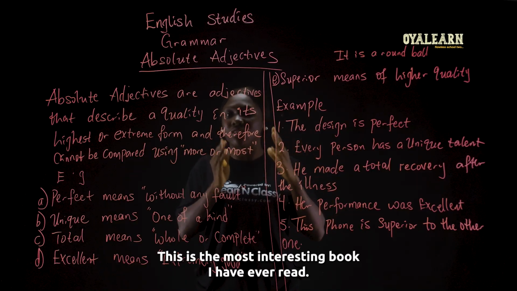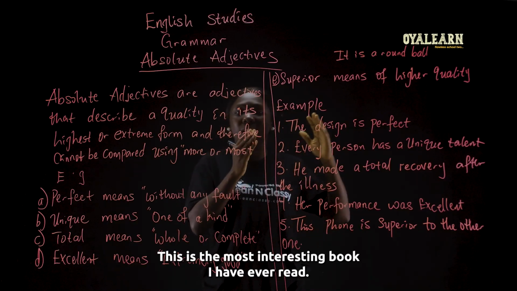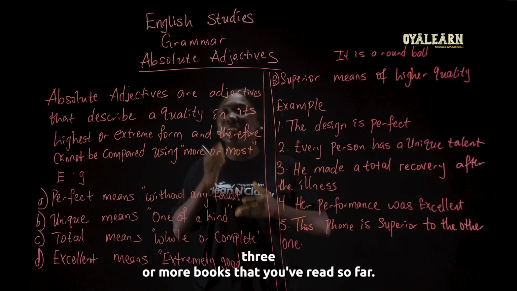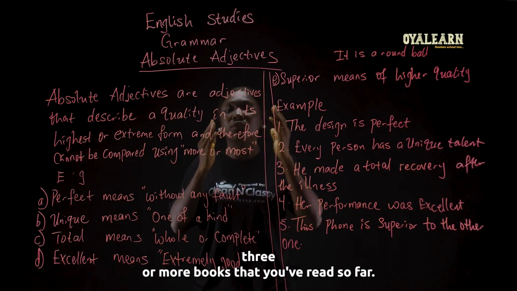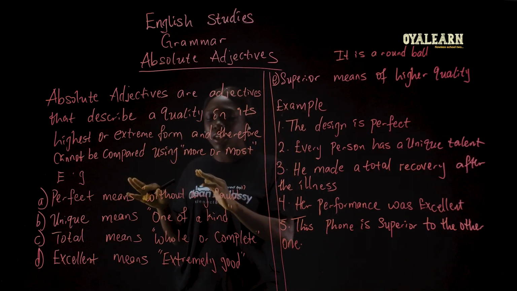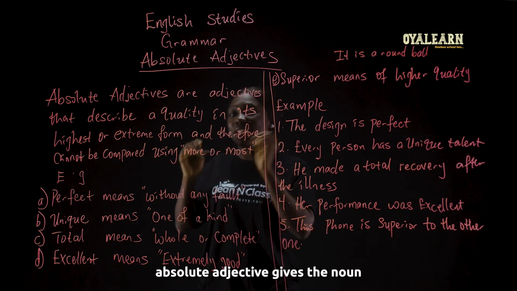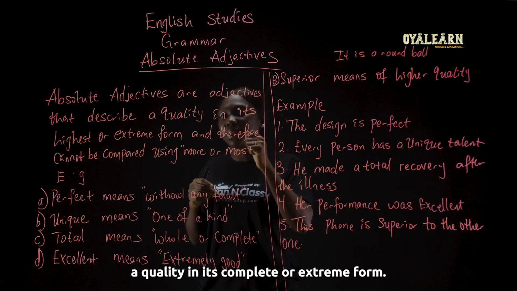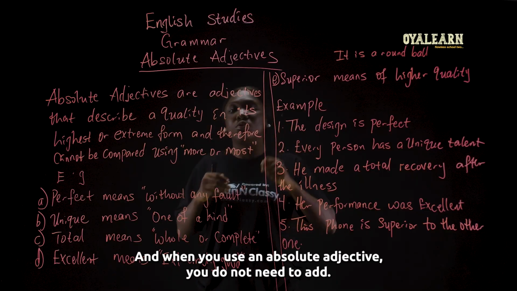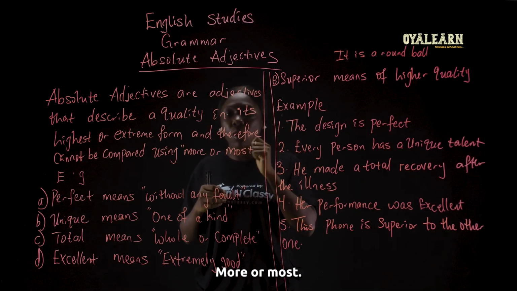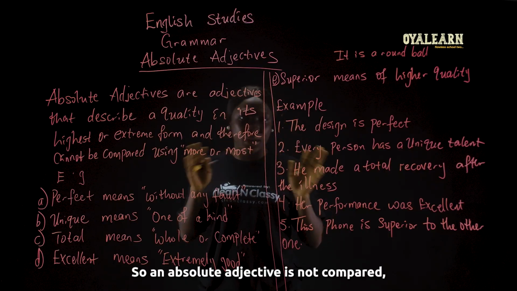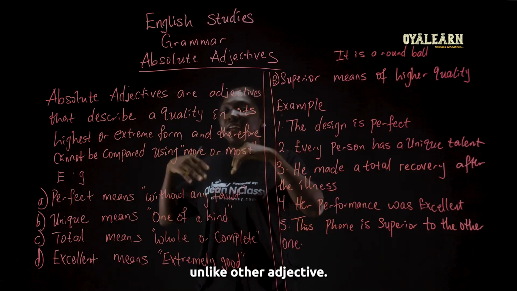This is the most interesting book I have ever read. So when you use most in the sentence, you've compared three or more books that you've read so far. But absolute adjective is totally different. Absolute adjective gives the noun a quality in its complete or extreme form, and when you use an absolute adjective, you do not need to add more or most. So an absolute adjective is not compared, unlike other adjectives.